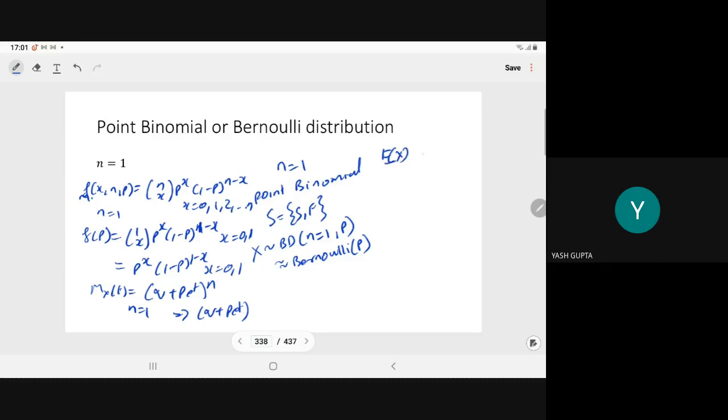E(X) for the binomial distribution is np, so when n is equal to 1, E(X) for the Bernoulli will become p. That is true. Similarly, variance of X for the binomial distribution is npq, and when we put n is equal to 1, the variance of the Bernoulli variate or point binomial will become pq, that you have seen in the previous lecture. So binomial is nothing, it is the generalization of the Bernoulli.